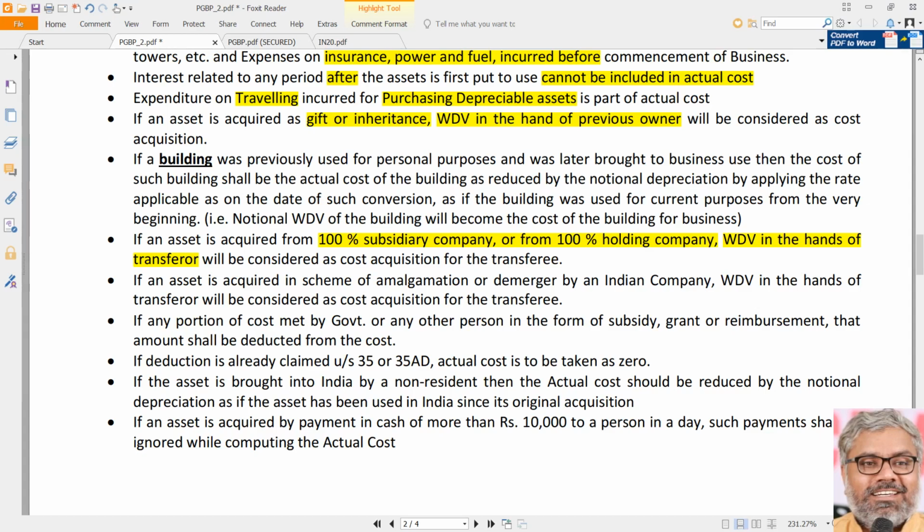Why is that? Now imagine a situation like this. Let us say there is a subsidiary company, just an example, vice versa is also possible. Let us say there is a subsidiary company and a holding company. Naturally, we are talking about a 100% subsidiary company and a 100% holding company. If that is the case, one company might be in profits, the other company might be in losses.